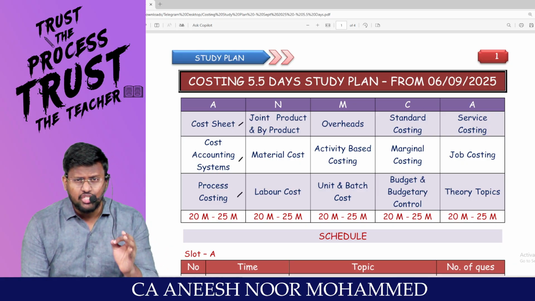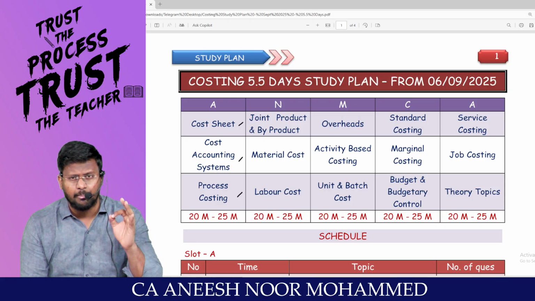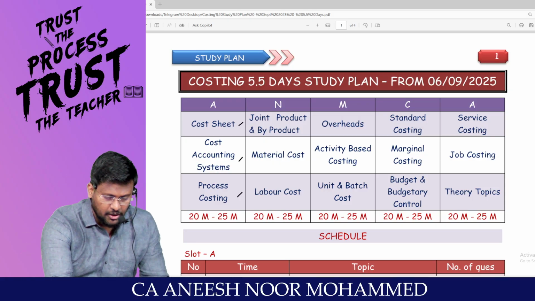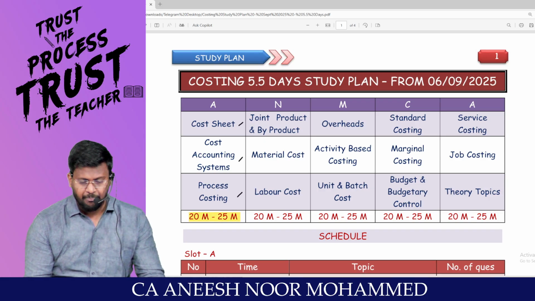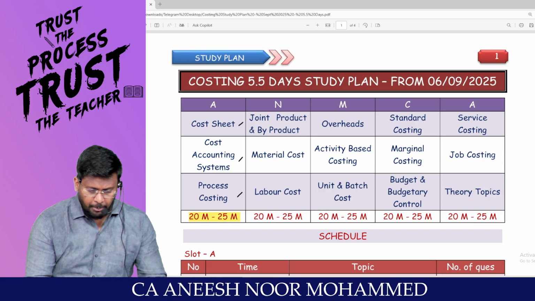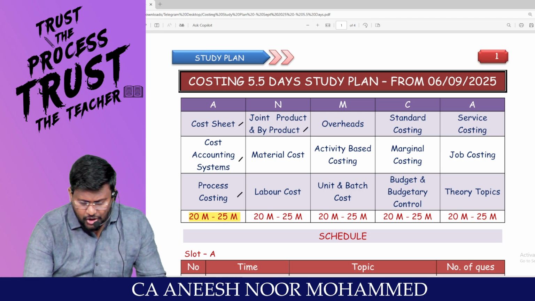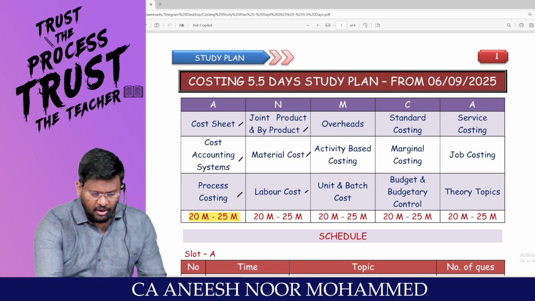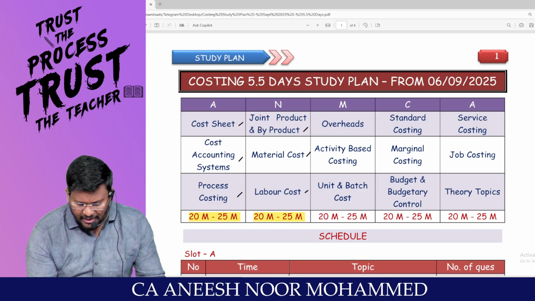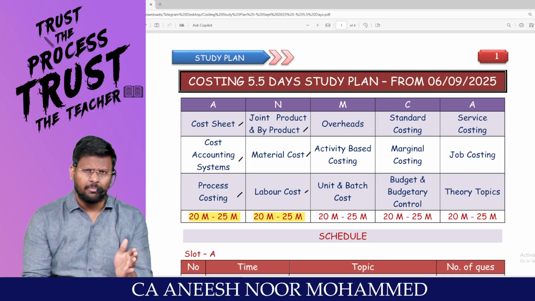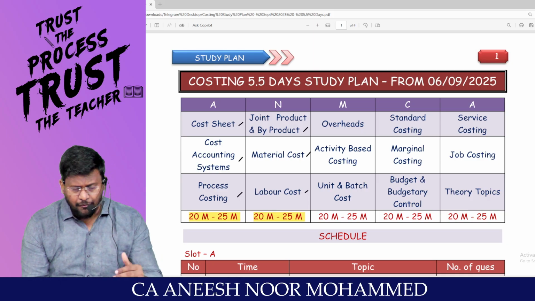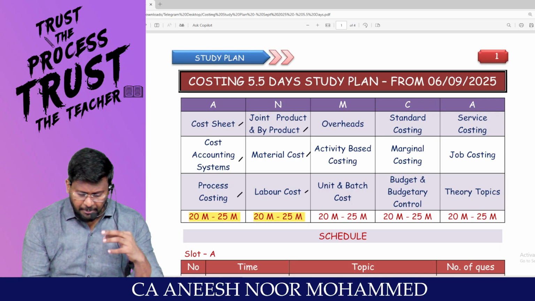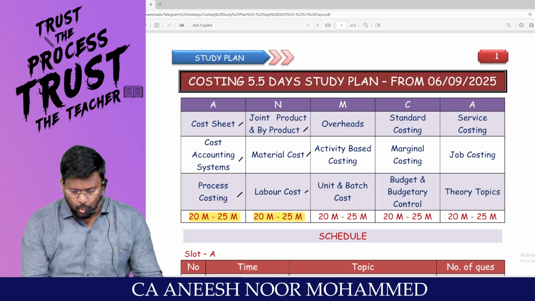From these 3 chapters, from this bucket number 1, you will be tested for 20 to 25 marks. Bucket number 2: process costing order continuation, joint product and by product, then material and labor. From this area, you will be tested for 15 to 20 marks. If they ask one full-fledged question, it may go up to 20 to 25 marks.